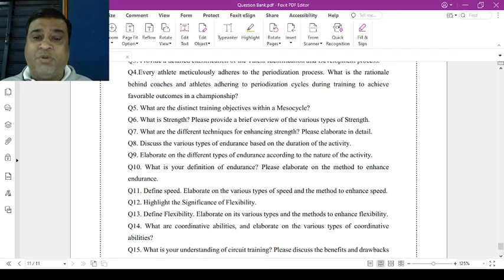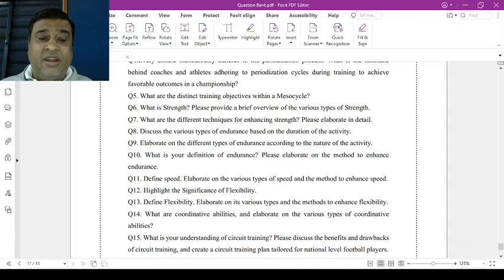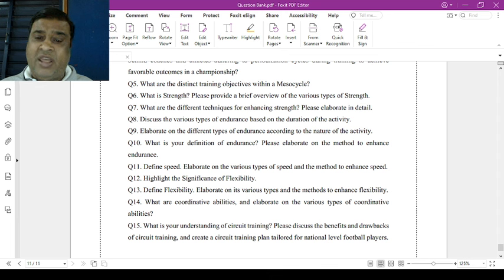Question number 7. What are the different techniques for enhancing strength? Please elaborate in detail. Question number 8. Discuss the various types of endurance based on the duration of the activities. Question number 9. Elaborate the different types of endurance according to the nature of activities. Question number 10. What is the definition of endurance? Please elaborate on the methods of enhancing endurance.